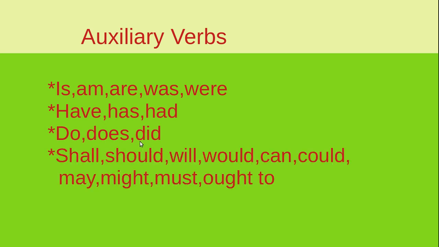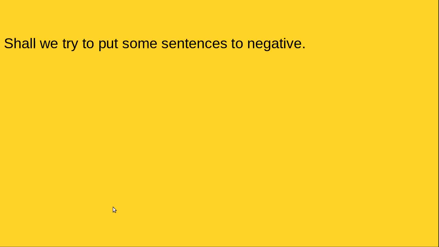Do, does, did, and shall, should, will, would, can, could, may, might, must, ought to, need, dare, used to. We have discussed it. And need, dare, these verbs, they are only auxiliaries when they are in negative and interrogative sentences. You know that, right? Otherwise, they are ordinary verbs or principal verbs. Okay, right. Now, shall we try to put some sentences negative?